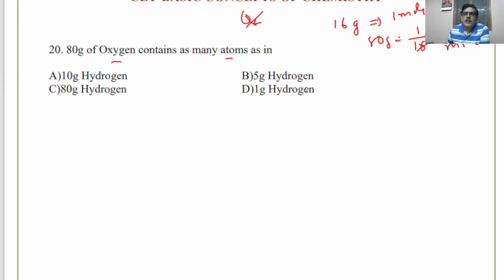5 mole of which one? 5 mole of hydrogen means it is 5 gram. I think this should be the answer. 10 gram of hydrogen would be 10 mole, 80 gram of hydrogen would be 80 mole. 1 gram of hydrogen is 1 mole. So don't take it as the diatomic molecule. It is not given as dioxygen or oxygen gas, so consider atoms and substitute the atomic mass. So answer will be 5 gram of hydrogen.